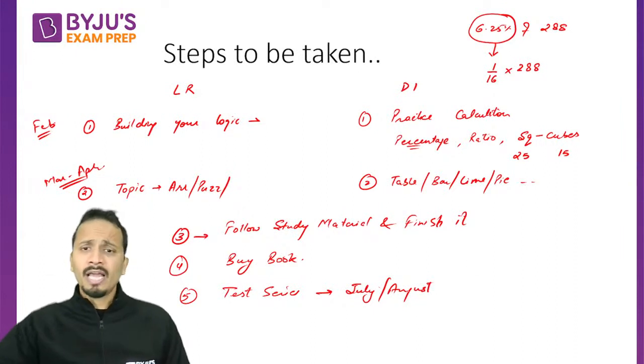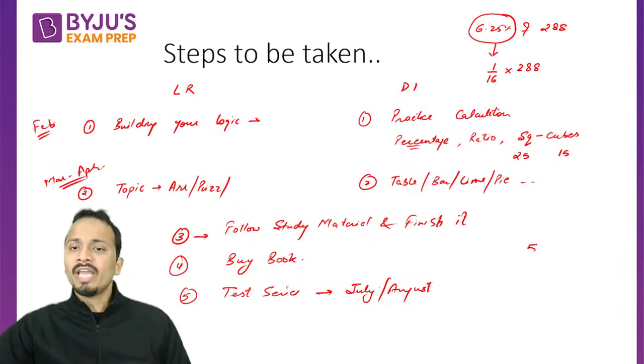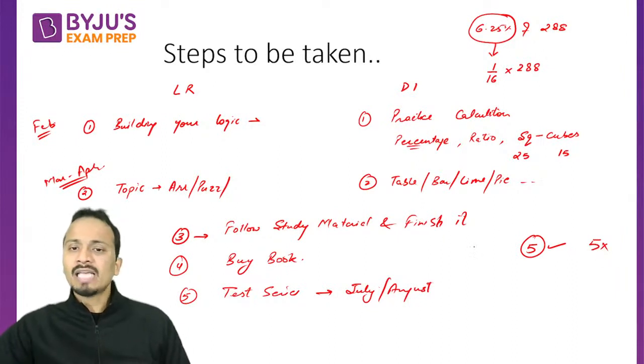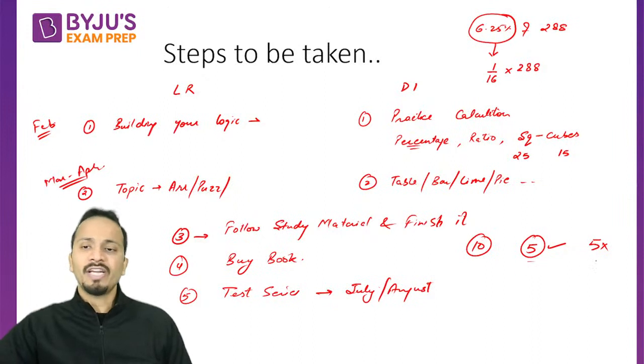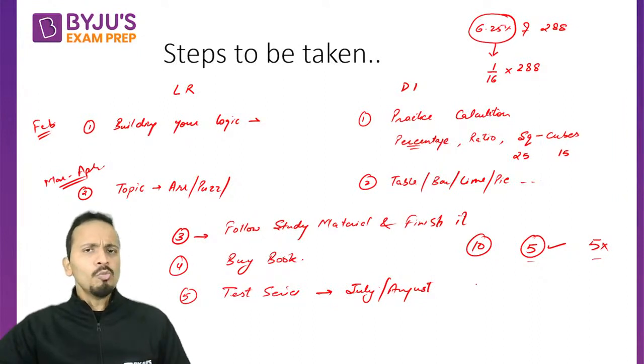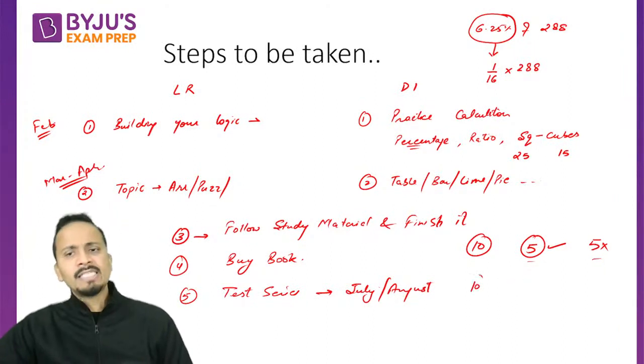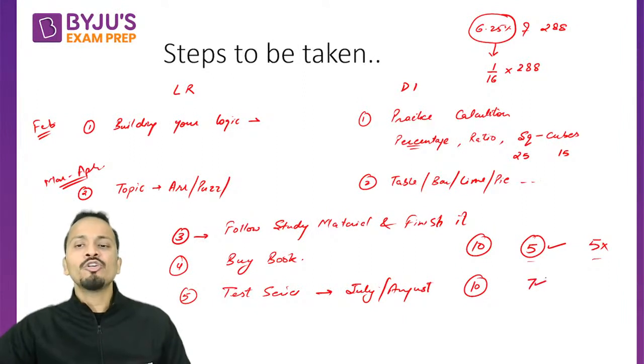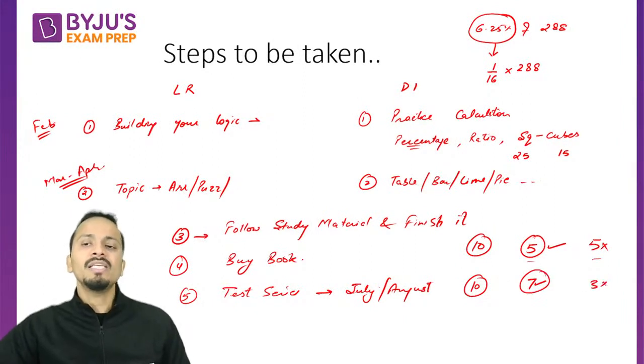So let's say in the LRDI section, in the first mock that you have taken, you are able to attempt 5 questions correctly and you have made 5 incorrect. That means out of a total 10 attempts, 5 correct, 5 wrong. So first of all, set a target of increasing your accuracy. In the next test, again attempt 10 questions, but try to make 7 questions correct and only 3 incorrect.